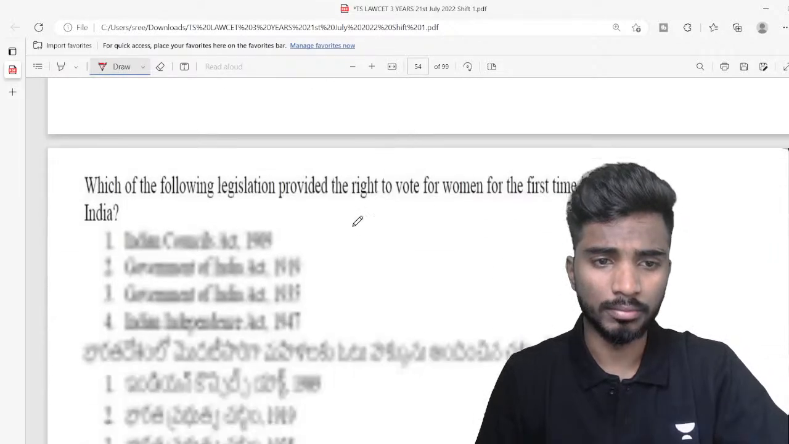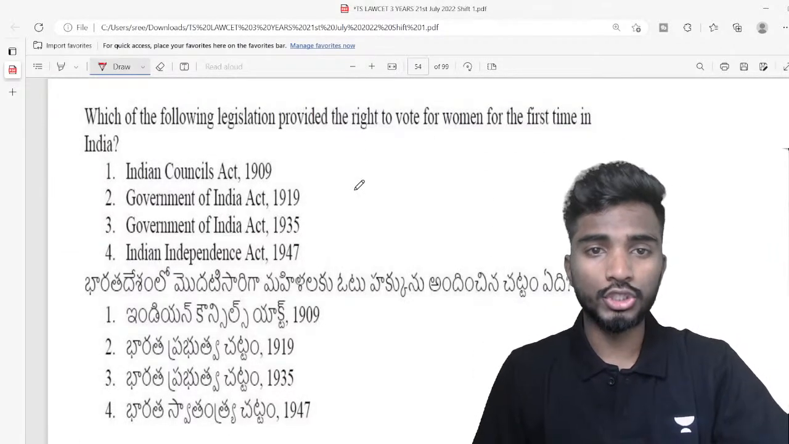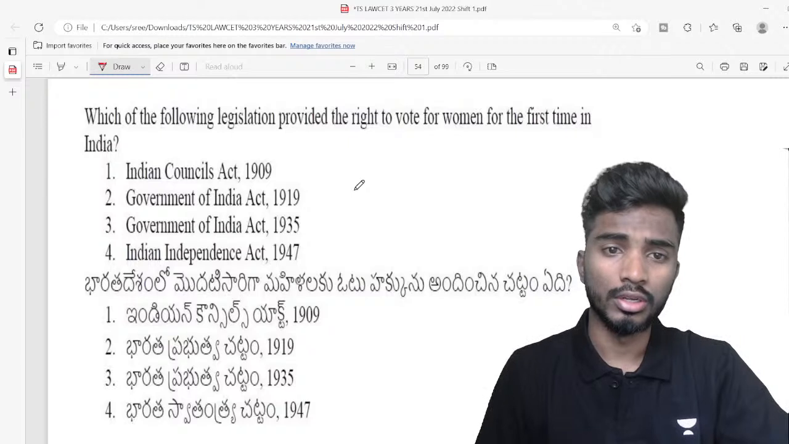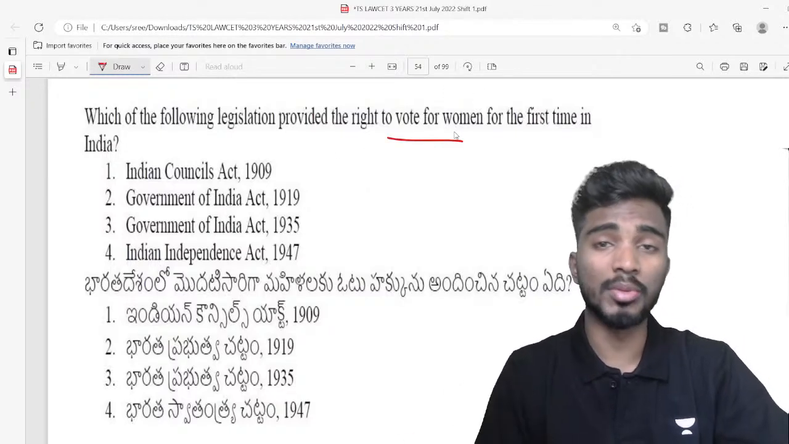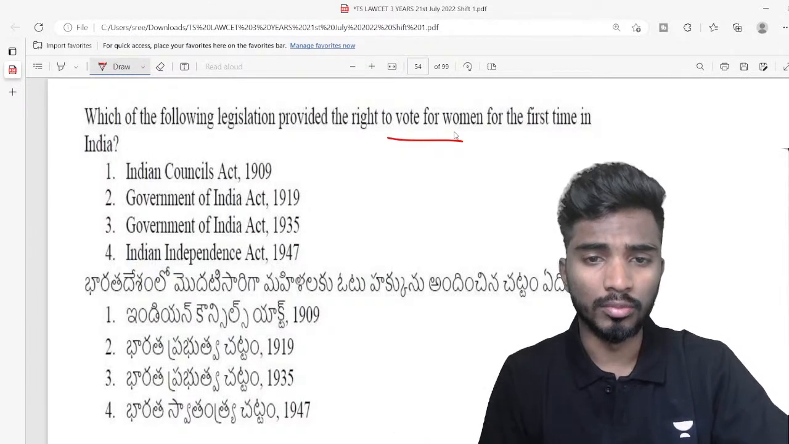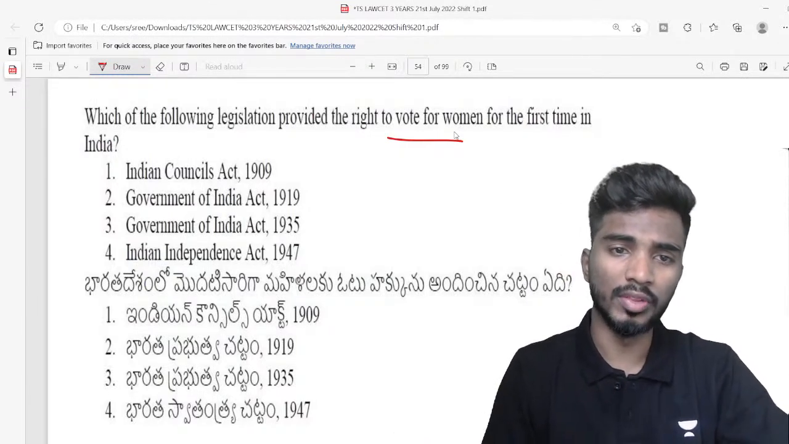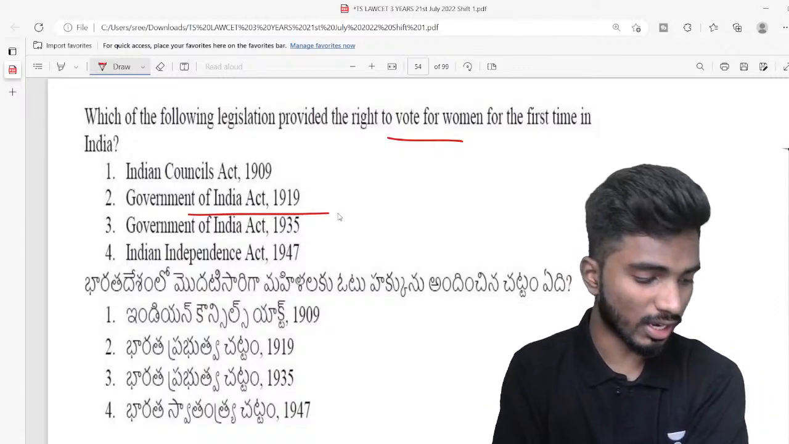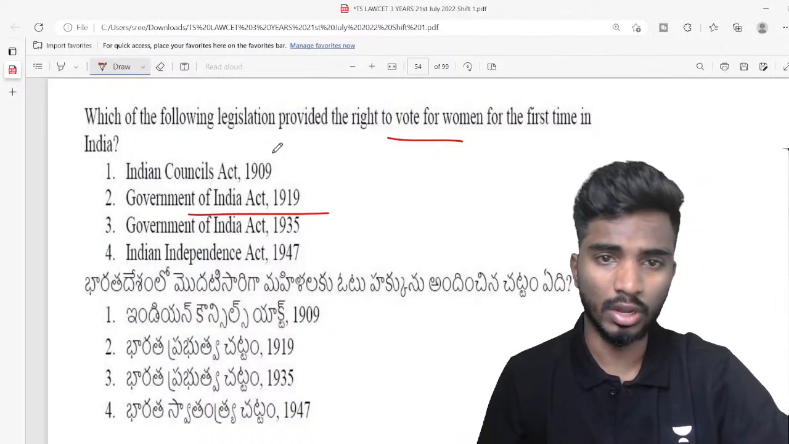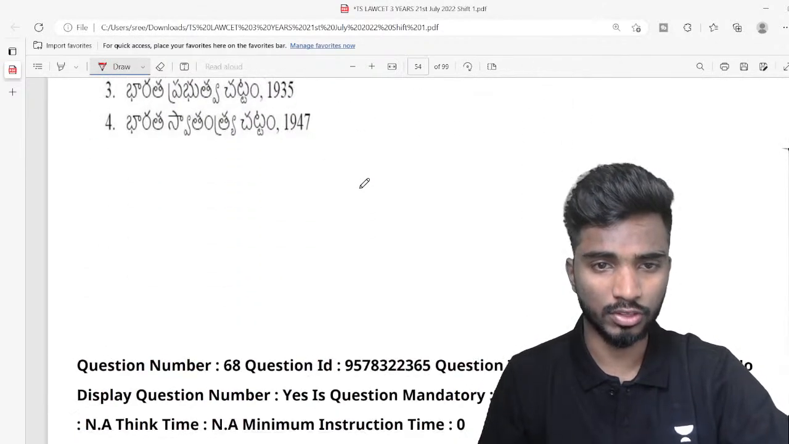Next, question number 7. Which of the following legislation provided the right to vote for women for the first time in India? It is the Government of India Act 1919. Option 2 is the right answer. Through the Government of India Act 1919, the right to vote was given to women for the first time. That was for the first time.